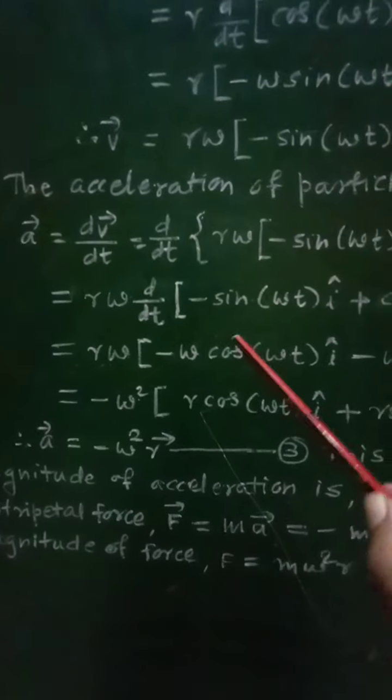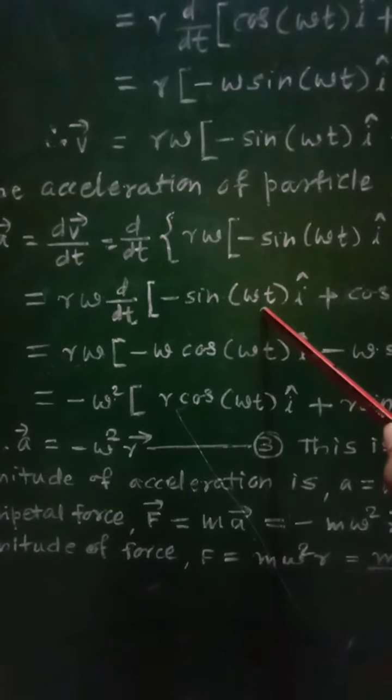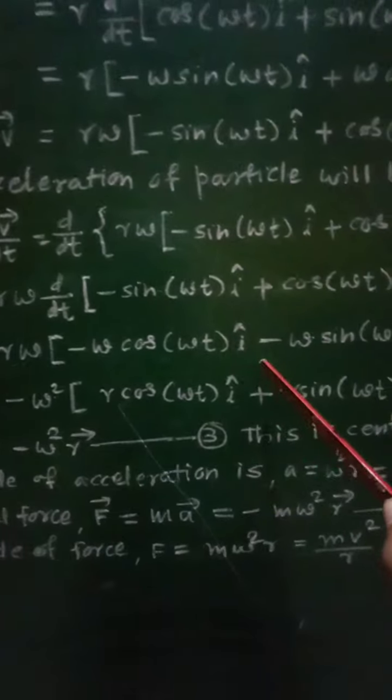Again differentiating this, we will get r omega into, now derivative of sin omega t is omega cos omega t, and therefore with minus sign we will get minus omega cos omega t i cap. Now derivative of cos will be minus sin, and therefore minus omega sin omega t j cap.